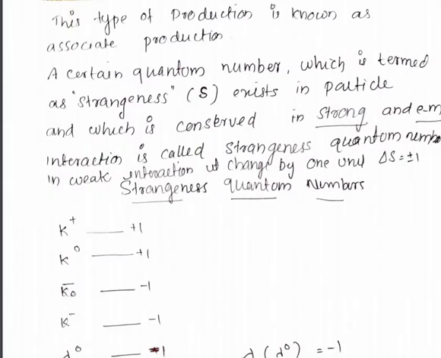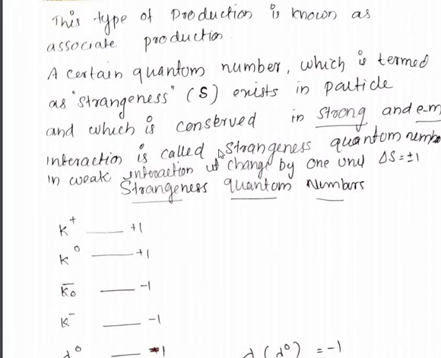There is another quantum number, known as the strangeness quantum number, present in the case of strange particles, and its value is different for different particles. A certain number is assigned for certain strange particles.